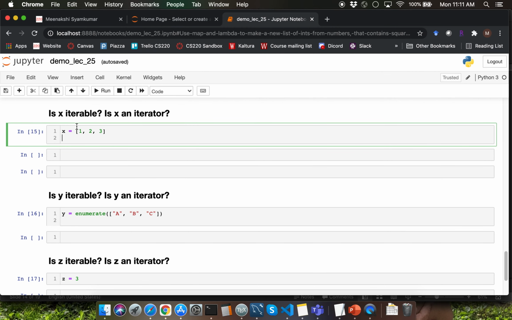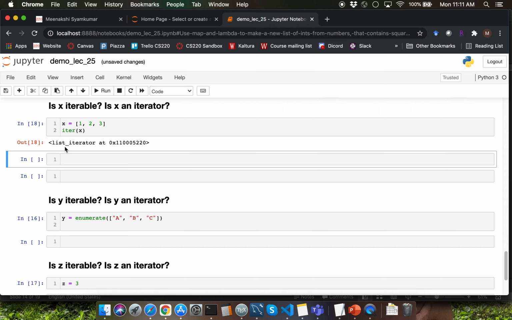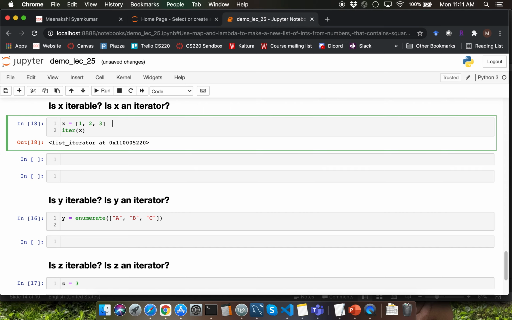Observe that we already have questions about each of those examples in the template notebook file. The first example, x is going to store a reference to a list object instance which is containing three integer object instances. Let's call the iter function by passing x as argument. That is going to enable us to determine whether x is an iterable. This particular function call succeeds, so clearly x is an iterable.